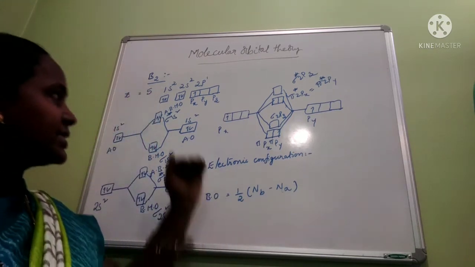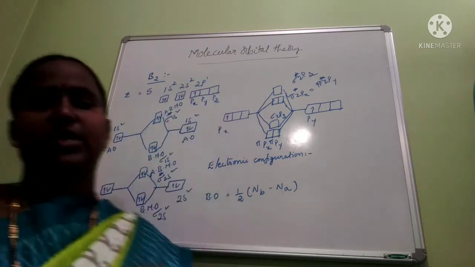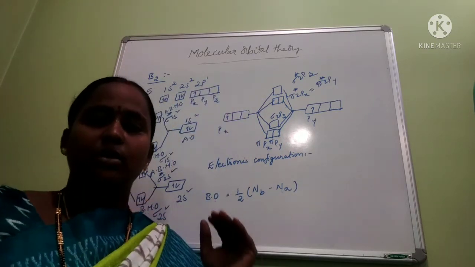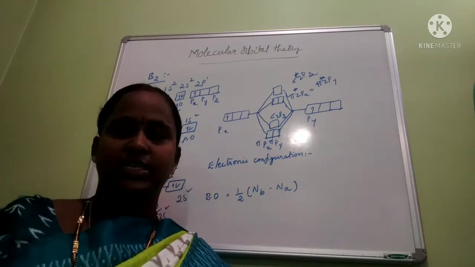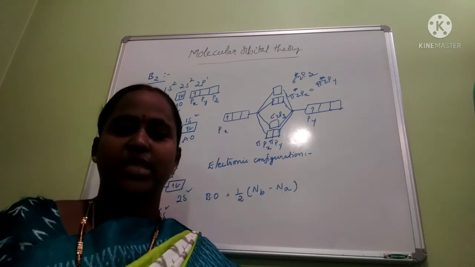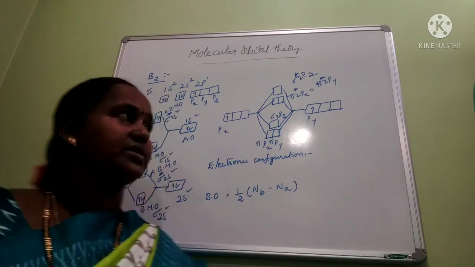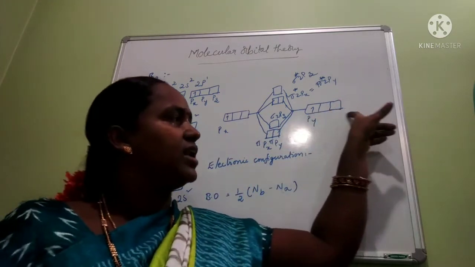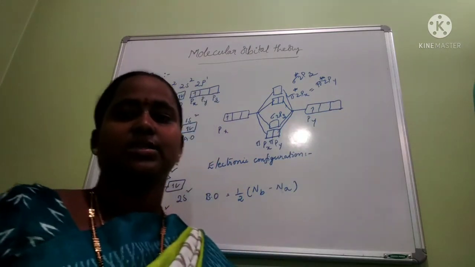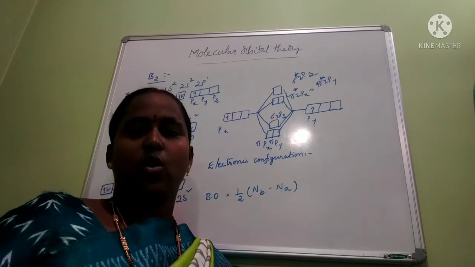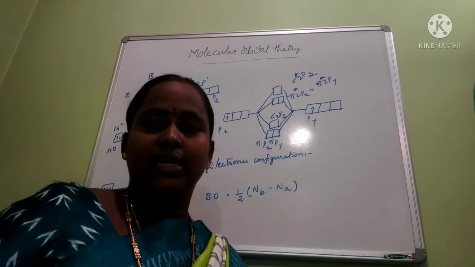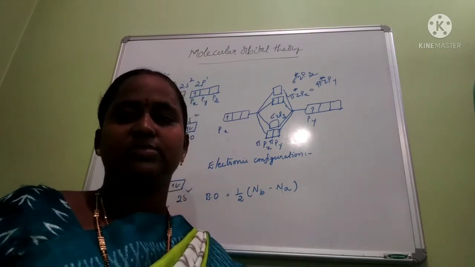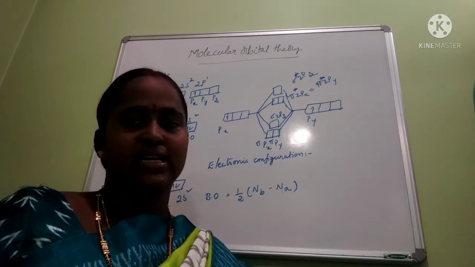Next, coming towards the 2p atomic orbital. In p orbital we are having 3 orbitals based on the axes: px, py, pz. In these 3 orbitals we are having equal energies, so we can call them degenerate orbitals. Degenerate means having equal energy.